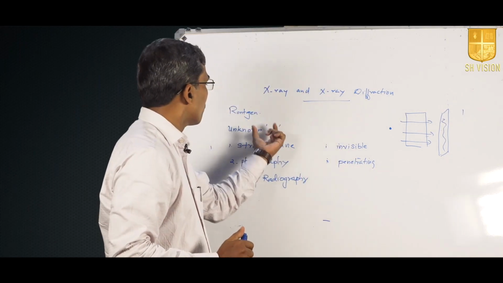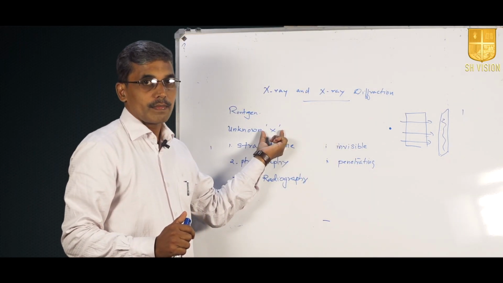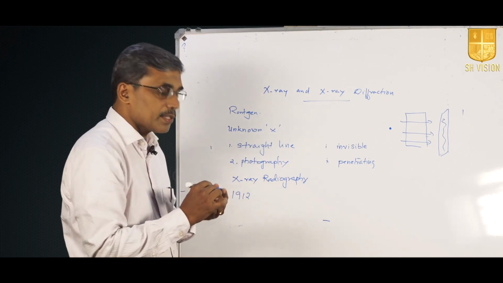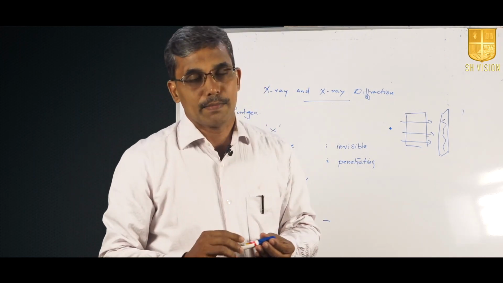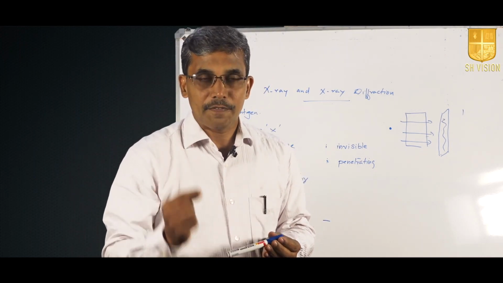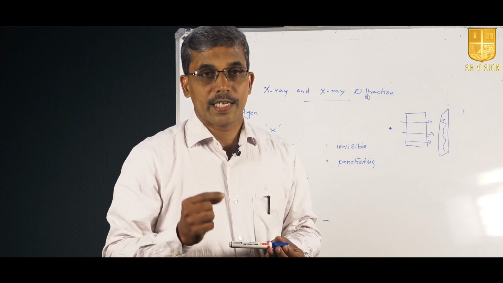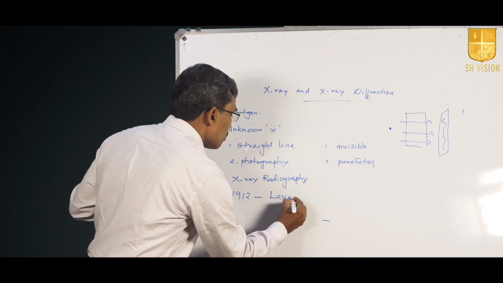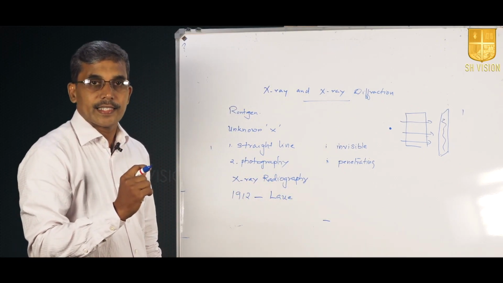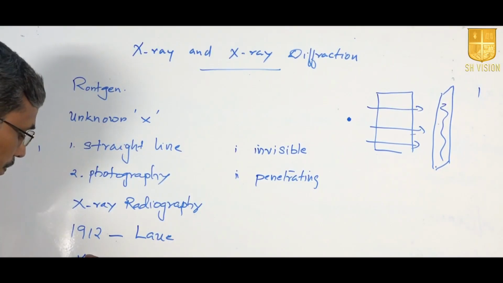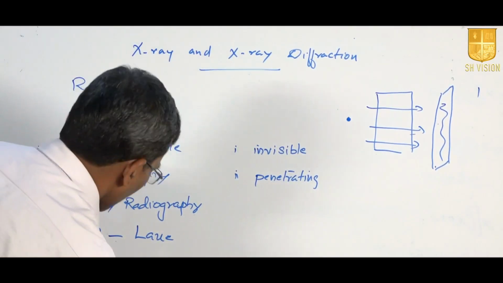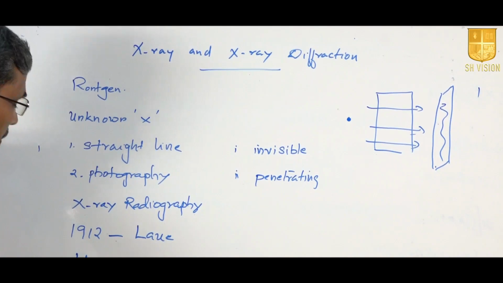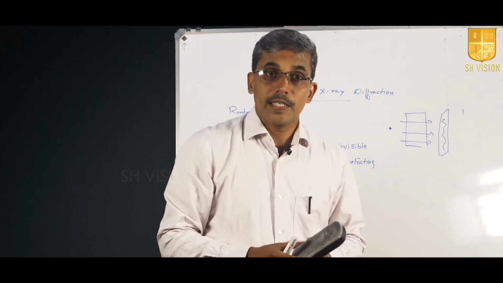It was in 1912 that the absolute nature of X-ray was completely established, when X-ray diffraction by crystals was carried out by Laue, which proved beyond doubt that X-rays were waves. That is, the wave nature of X-ray was established in 1912.